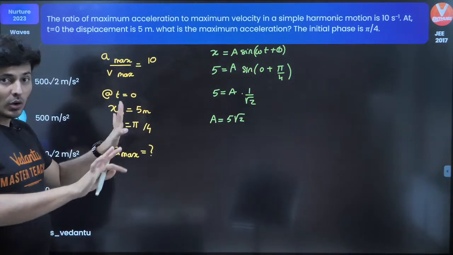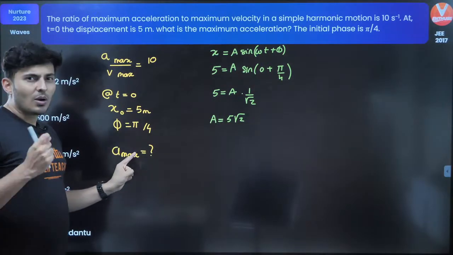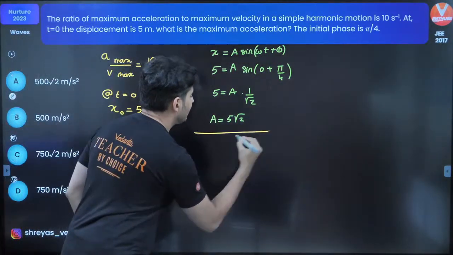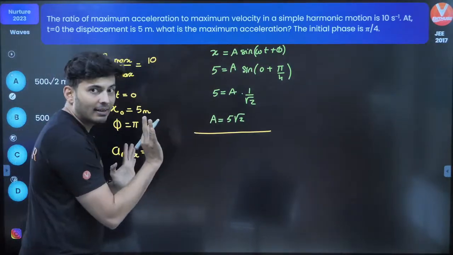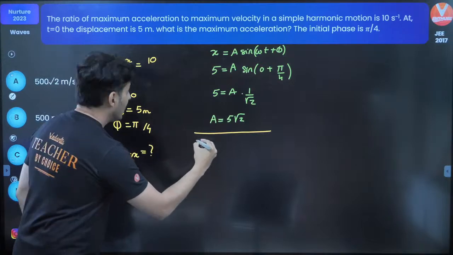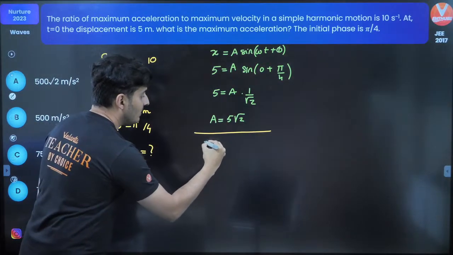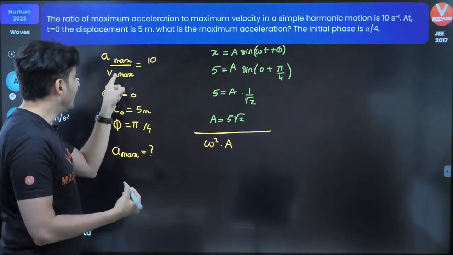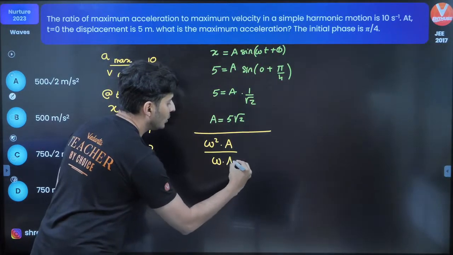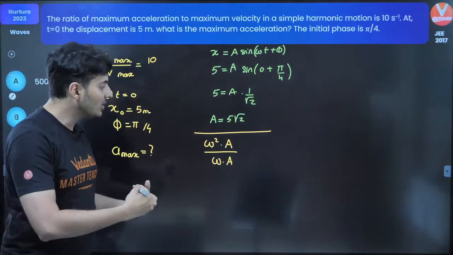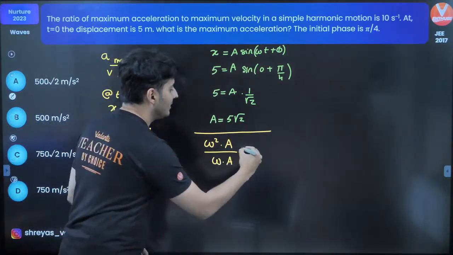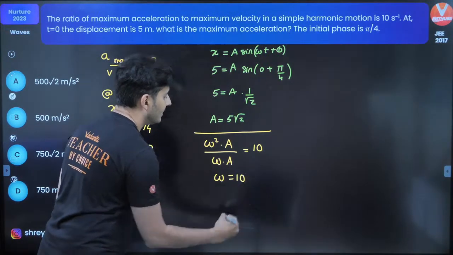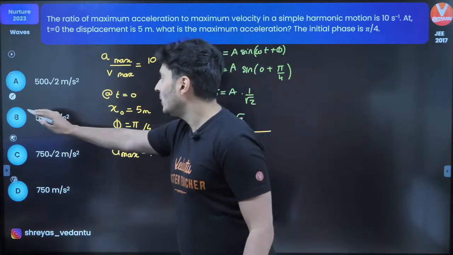Great. Now, observe, if I know amplitude, what else do I need? I just need the omega value and my job is done. Look at this ratio, I can write it down very easily. A max is nothing but omega square into x, which happens to be A, and V max is omega into A. Acceleration is omega square x, velocity is omega A for maximum value, and this is 10. Naturally, omega A gets cancelled, so omega will be just 10. Once I get this, my job is done.